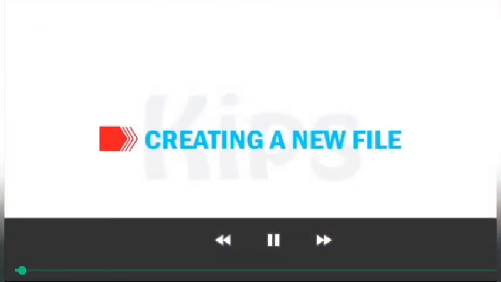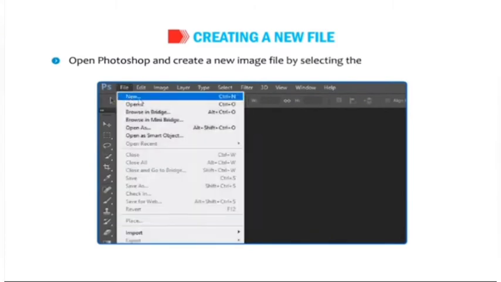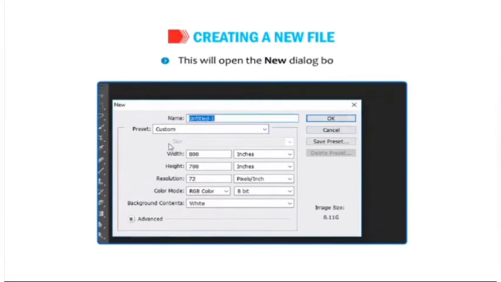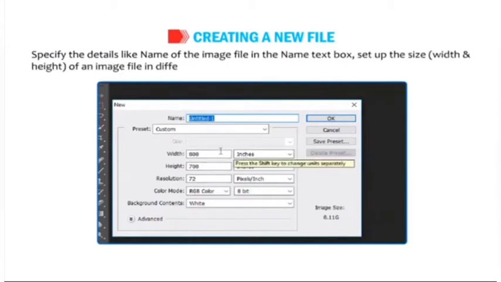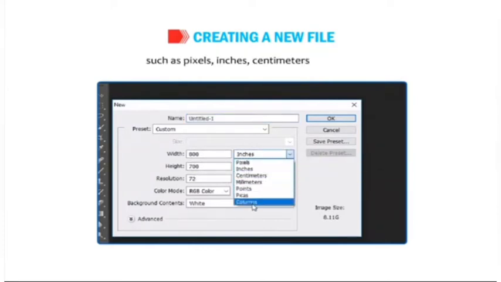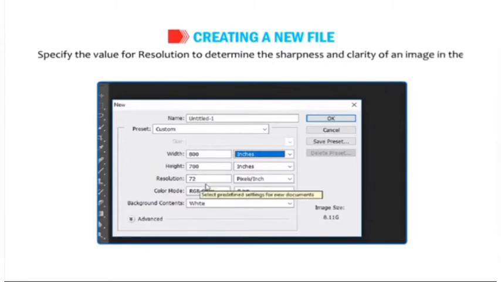Let us understand how to create a new file. Open Photoshop and create a new image file by selecting the File then New option. This will open the New dialog box. Specify the details like the name of the image file in the Name text box. Set up the size, width and height of an image file in different units of measurement such as pixels, inches, centimeters or points. Specify the value for resolution to determine the sharpness and clarity of an image in the Resolution text box.